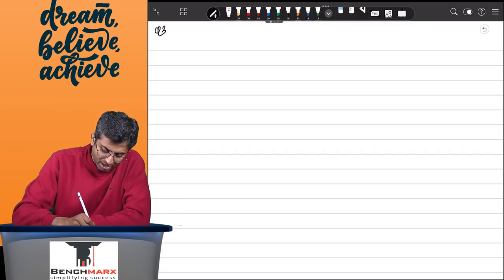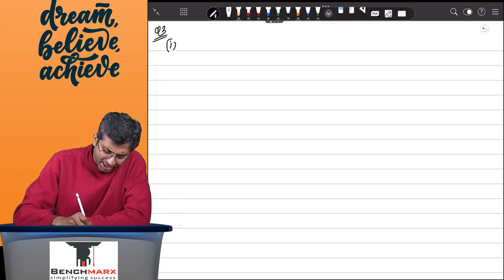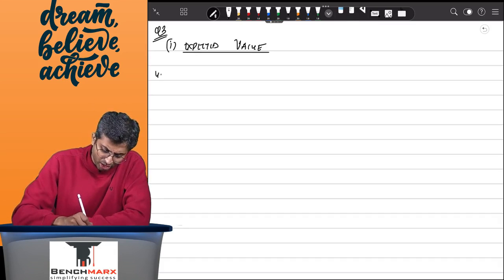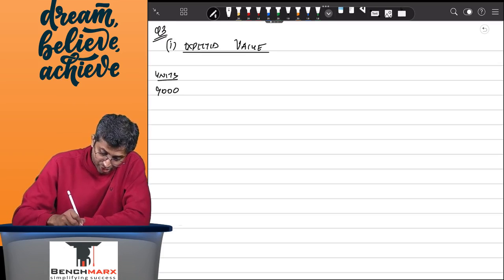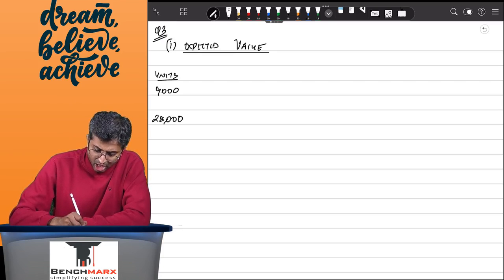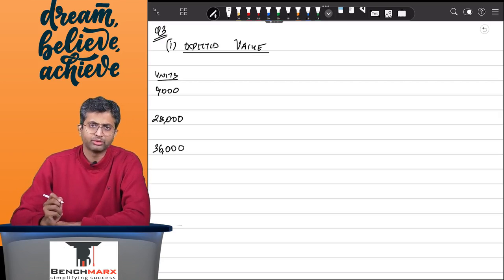So when we look at question number 3, sub-point 1 says we need to solve this using what is called the expected value method, which means you have to look at all the outcomes and their probabilities. So the number of units are either 9,000, which you expect a 15% chance, 28,000 a 75% chance, and lastly around 36,000, which is a 10% chance.